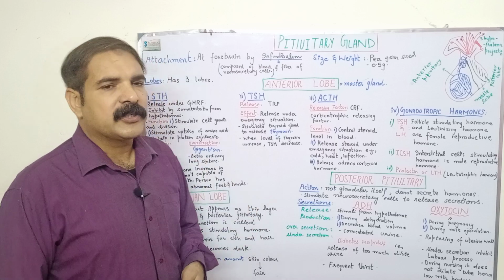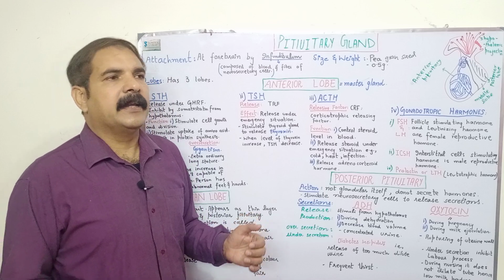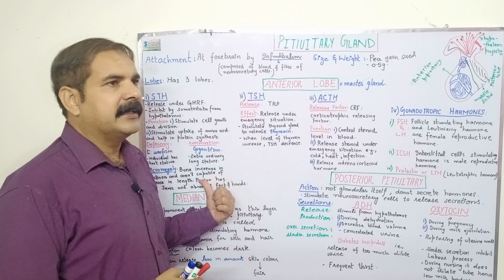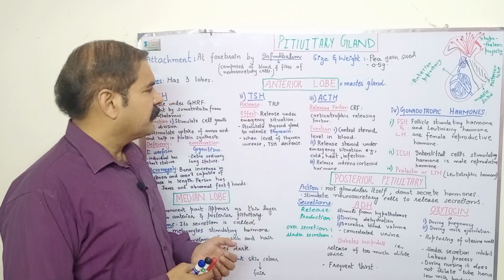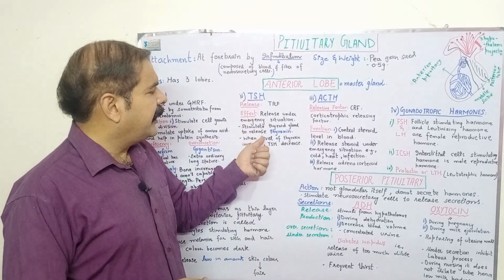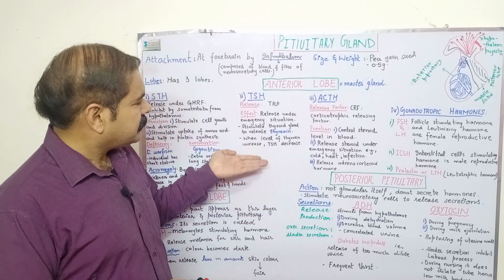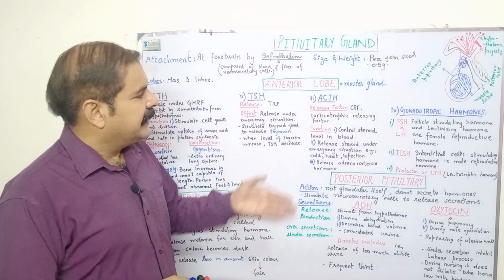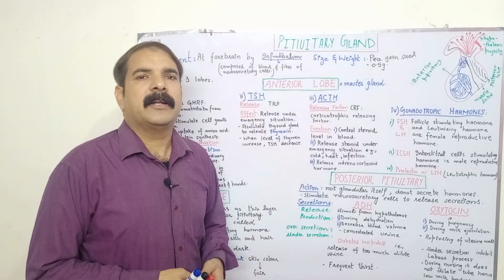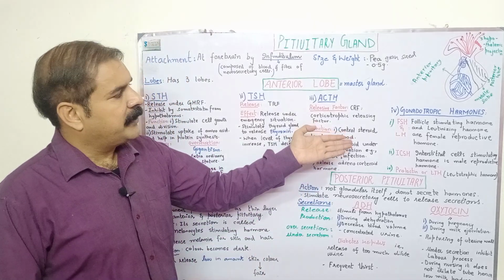The first one is STH, which affects growth and development directly. It has 2 abnormalities: oversecretion leads to gigantism, and undersecretion leads to dwarfism. TSH is the thyroid stimulating hormone, and it indirectly affects the release of thyroxine by stimulating the thyroid gland. ACTH also acts indirectly, because it stimulates the adrenal glands to release mineralocorticoid and glucocorticoid. And the next one is gonadotrophic hormone.